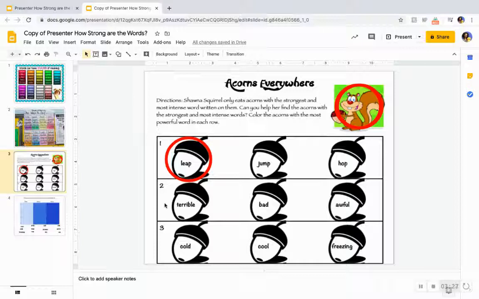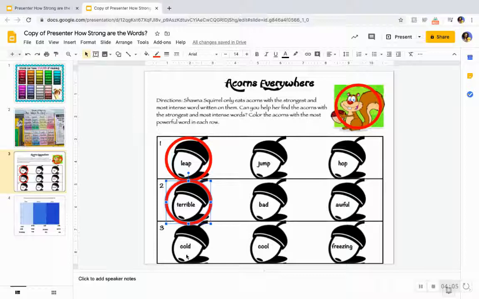Here we have words that kind of all mean bad. We have terrible, bad, and awful. Which one do you think is the strongest word here that means bad? Terrible, bad, or awful? If you said terrible, you would be correct. That is a stronger way of saying something is bad. If you saw something or ate something that didn't taste good, you could say that tastes bad. Or you could say terrible. That's a much stronger word.